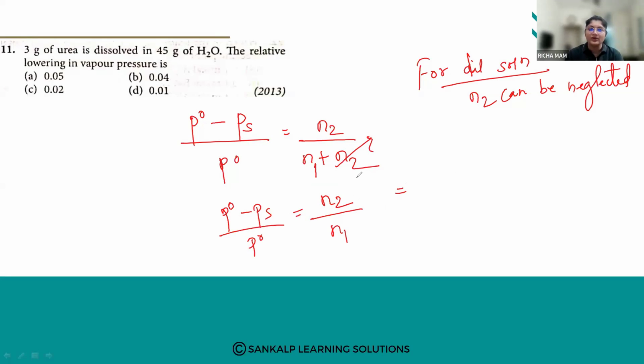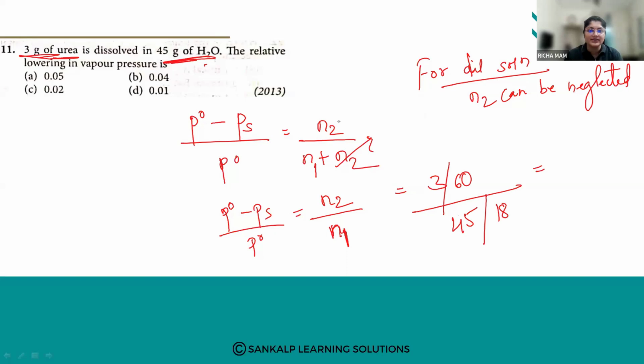What is the number of moles of N2? That is urea. It is 3 by the molecular weight. Number of moles of urea is given weight upon molecular weight of urea, that is 60. And N1 is the water, that is our solvent. So the given weight is 45 upon molecular weight of water, which is 18. Okay, find out the answer, students.